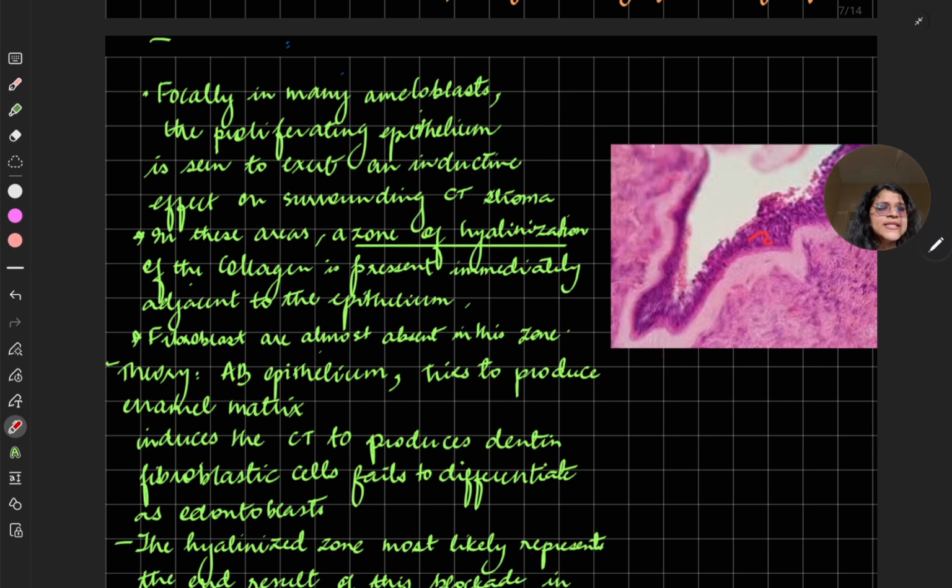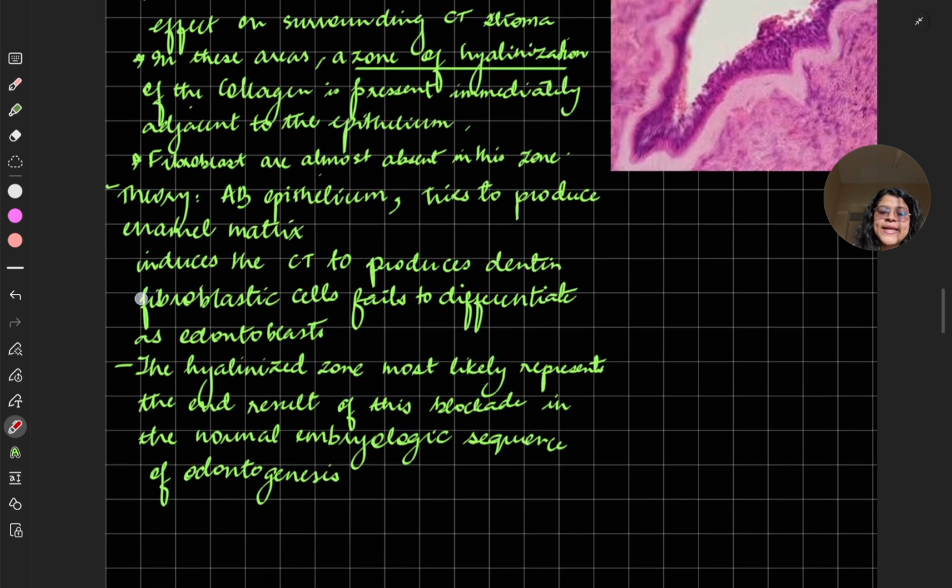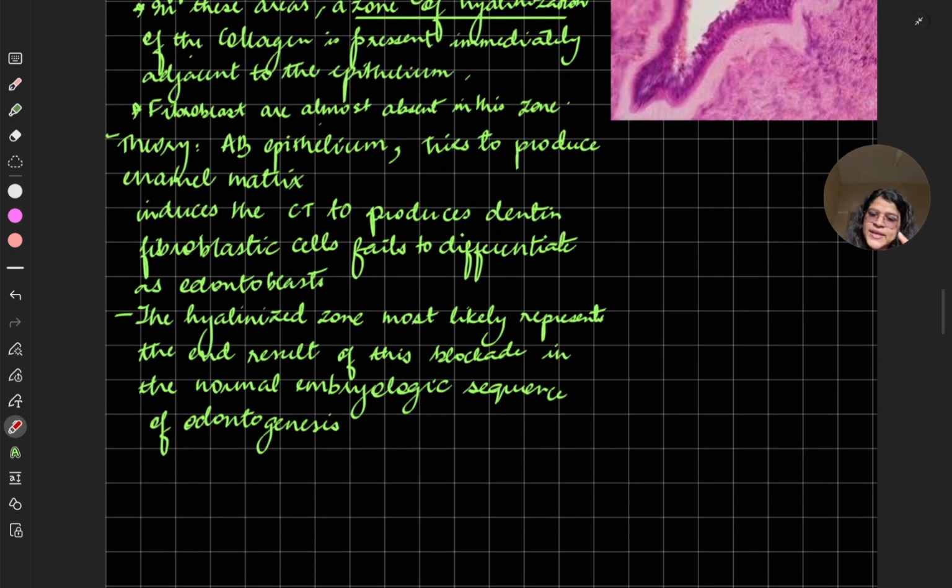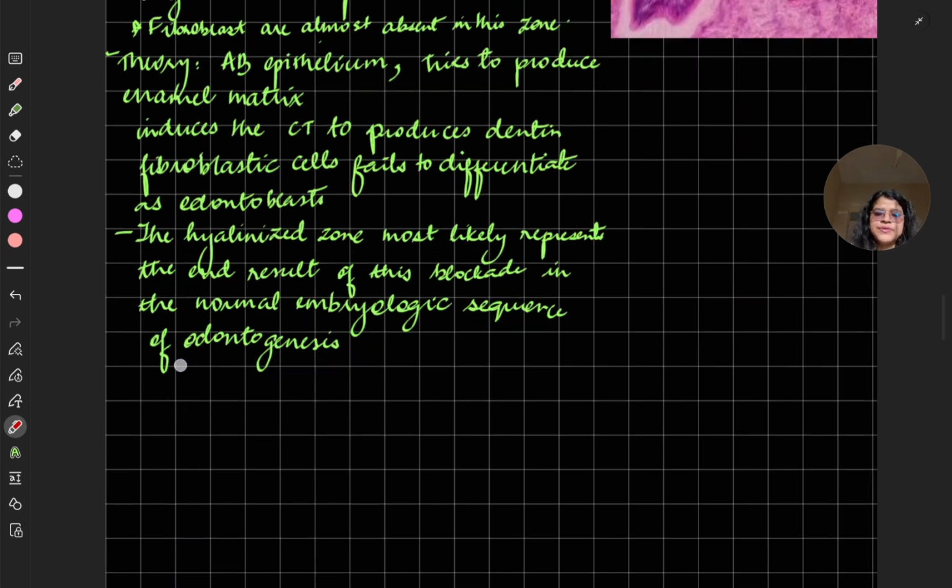The theory is that these are sending the inductive effect to the connective tissue to convert into odontoblasts and later dentin, but they do not get the similar inductive effect back. So there is formation of hyalinization, but it is not mineralized. This hyalinization could be early dentin. Could be they are trying to form enamel, but they are not getting the feedback. That's why they cannot, and therefore the hyaline zone most likely represents the end result of this blockade in the normal embryogenic sequence of odontogenesis. So the hyalinization is the end result, because you are not getting any odontoblast formed.